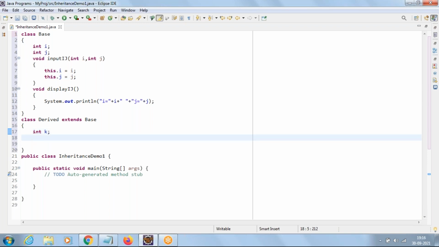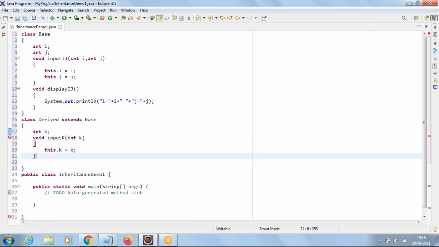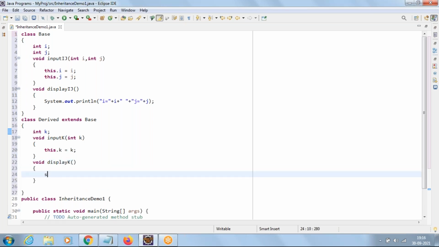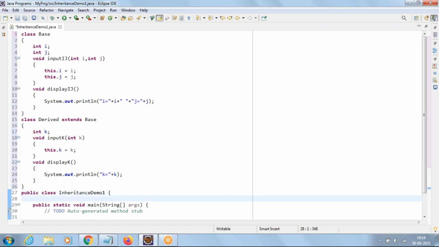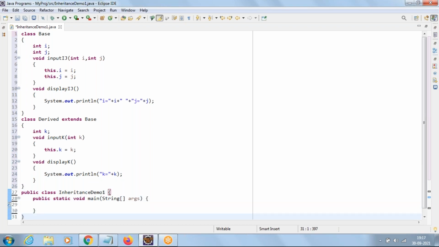Now let us take a method void inputk, which takes argument k, and we'll set this.k equal to k. One more method, displayk. Whenever you call displayk, it will display the value of k. Now how many methods are there in the derived class? How many methods? Four methods. We should say now four methods: two methods in Base, two methods in Derived.